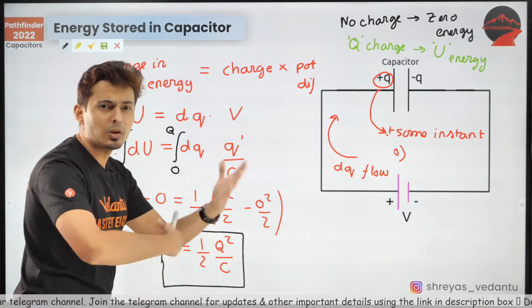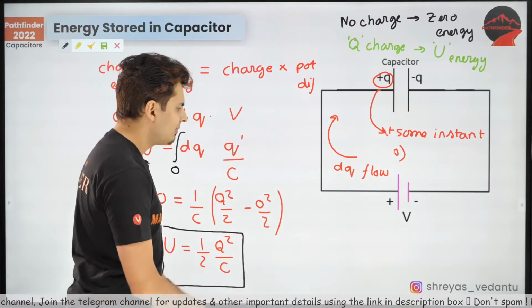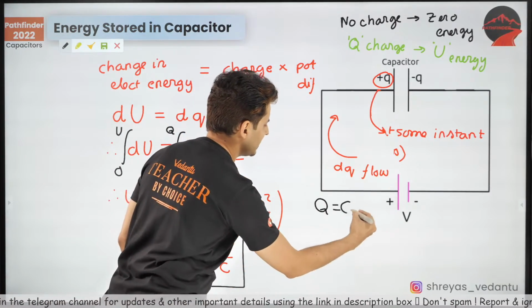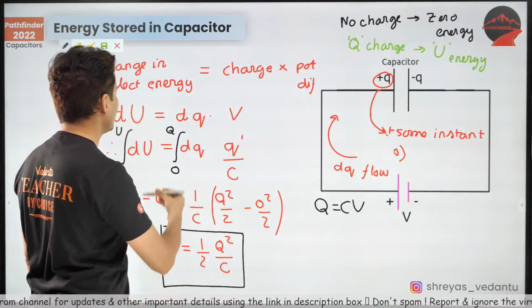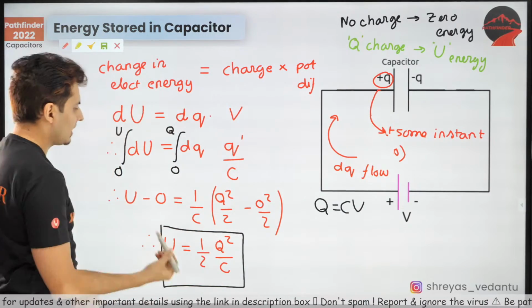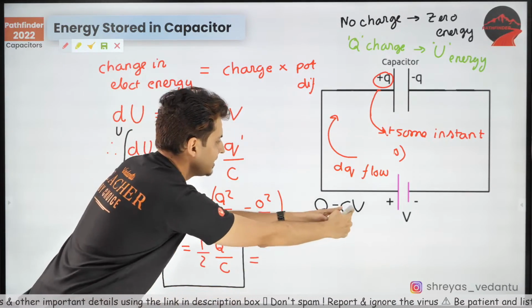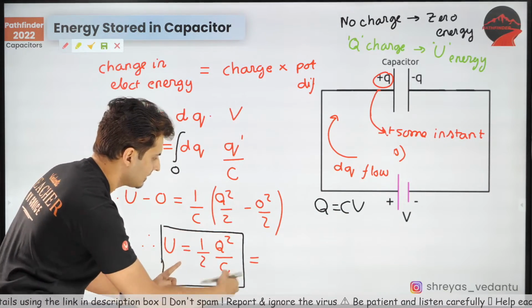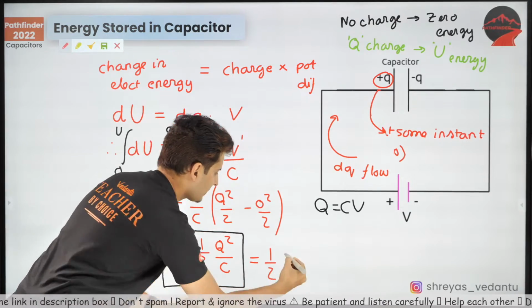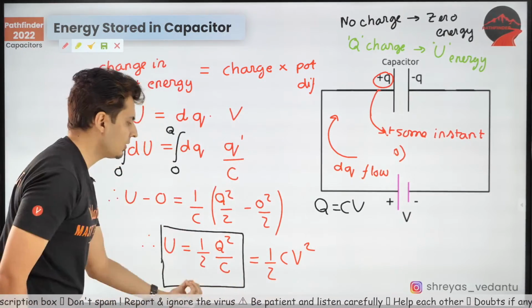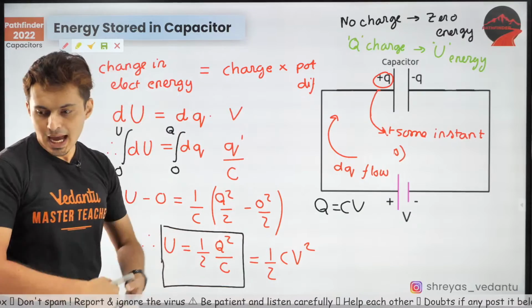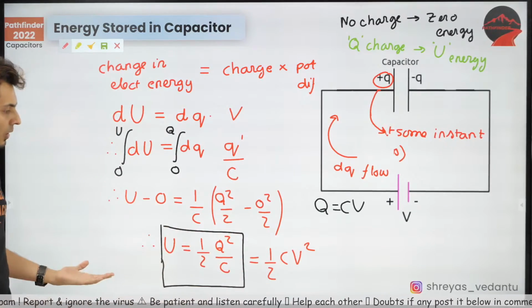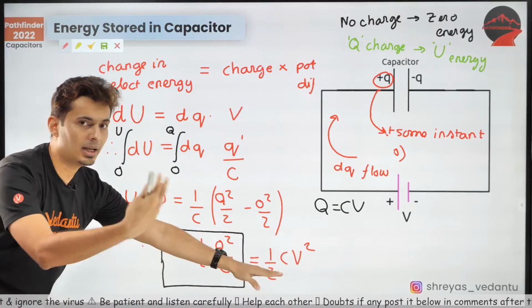Now you can also play around with this formula. Remember, Q is CV. So rearrange this formula in different ways, and you can just put CV over here. So C square V square, one C will get cancelled. So it will become half CV square. You can also write it in this form. And there is one more form.